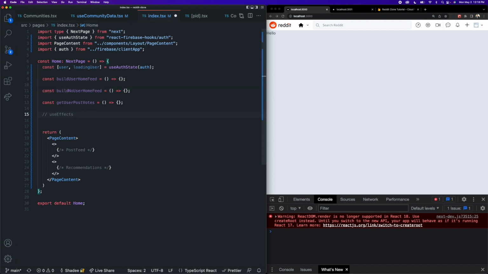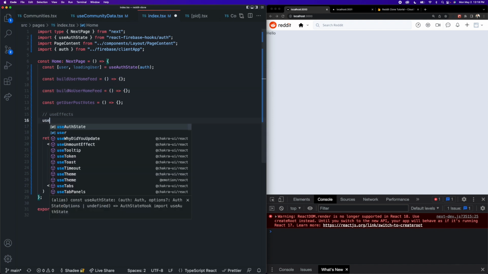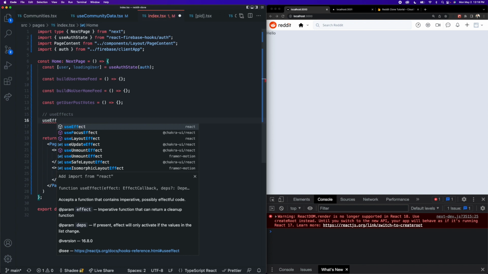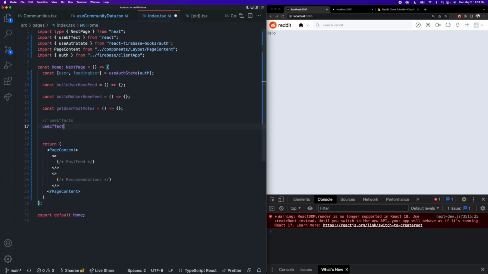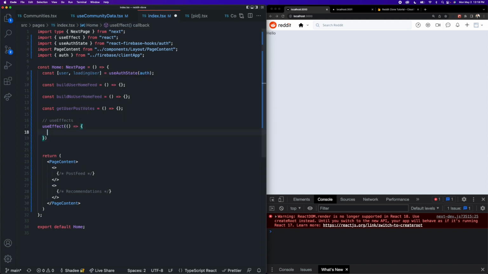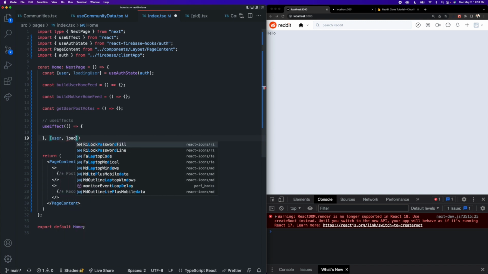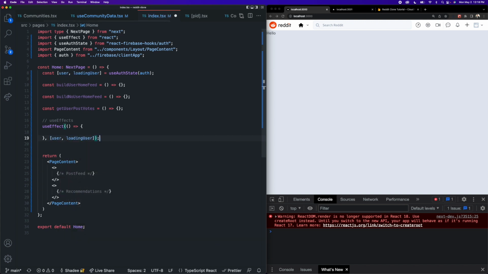All right, so now that we actually have our user object, let's write out our use effects and see how they are going to interact with the user object and the loading user parameter to actually determine what functions we're going to call. So our first use effect is going to have the dependencies of user as well as loading user. All right, so inside of this use effect, we basically want to know if the user is logged in or not,